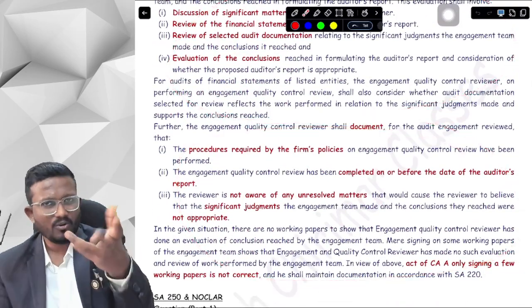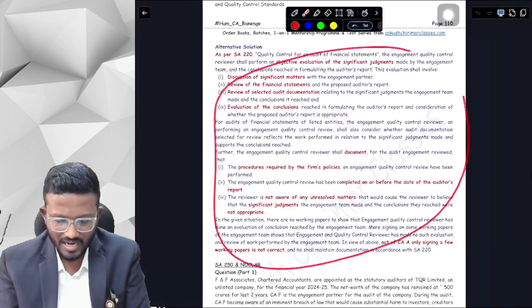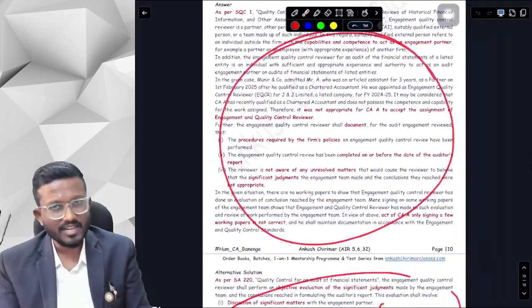Okay, yes sir. I don't know why I said this, because this is not a logical answer according to me. This is a perfectly logical answer according to me.